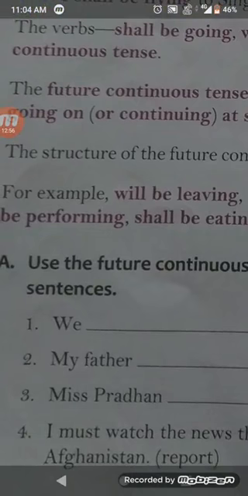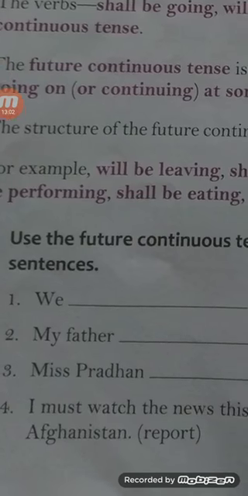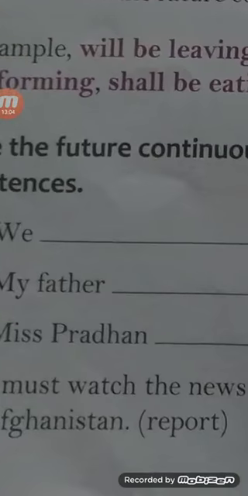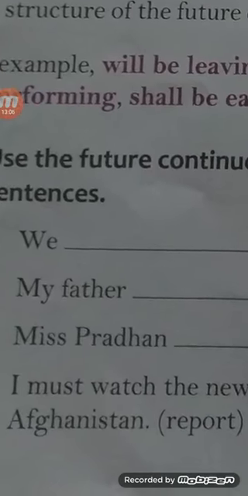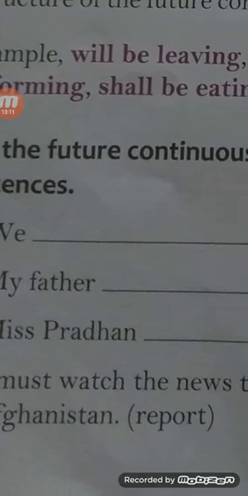Come to the next question. In the third number, Miss Pradhan. Here Miss Pradhan is a woman, so we have to use will be. Miss Pradhan will be, and the verb given is take, and the V4th or ing form of take will be taking.